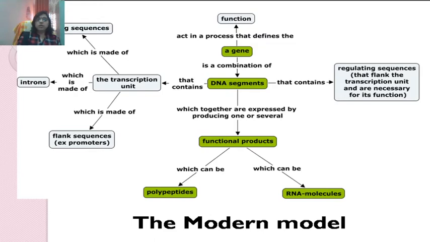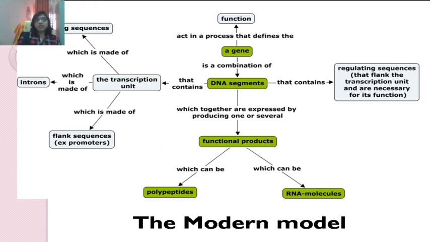According to this model, a gene acts in a process that defines the function of an individual. A gene is a combination of DNA segments that contains regulatory sequences and transcription units, and these are necessary for its function.